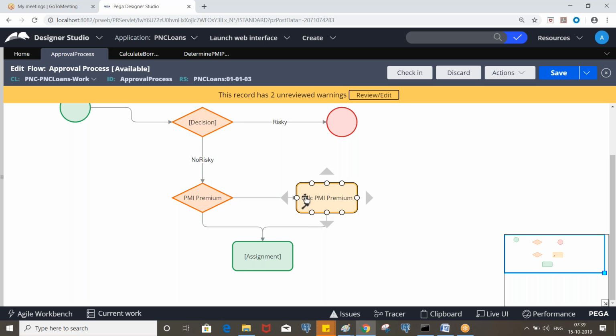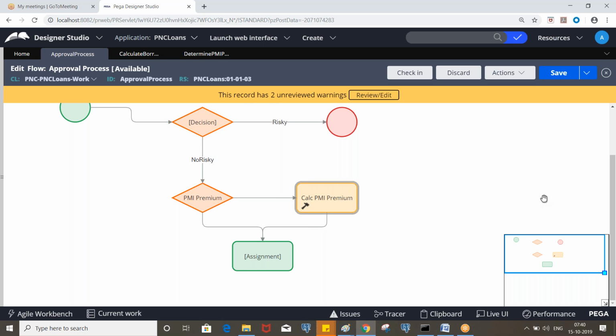But we can invoke an activity. So we will invoke the decision tree in the activity. And we invoke the activity here, and that return value has to be assigned to some property. So we have a property called PMI premium, right? We created that in the loan details related class.